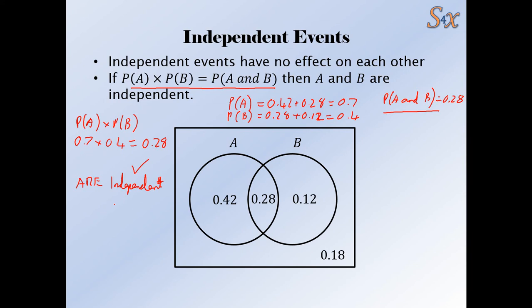It's the same with things like maths and physics. They tend to be studied together, so they're not independent events. It's more idealized things like rolling a dice or tossing a coin that do tend to be independent events.